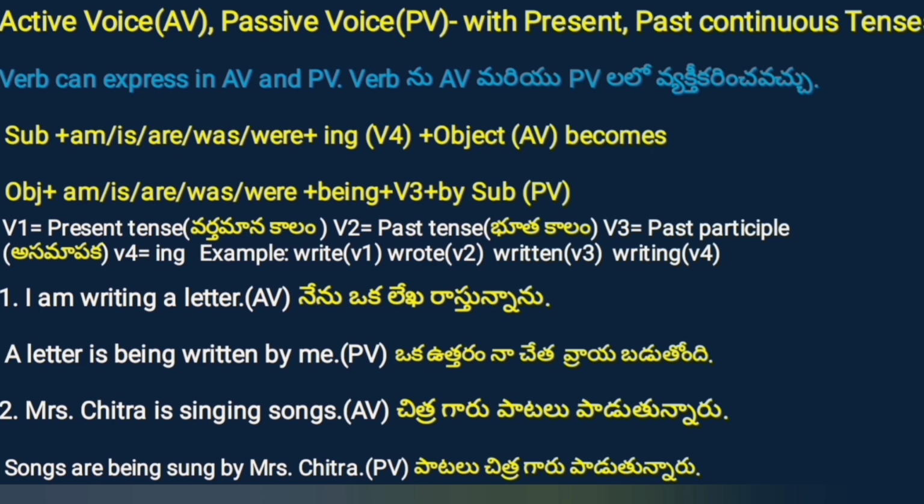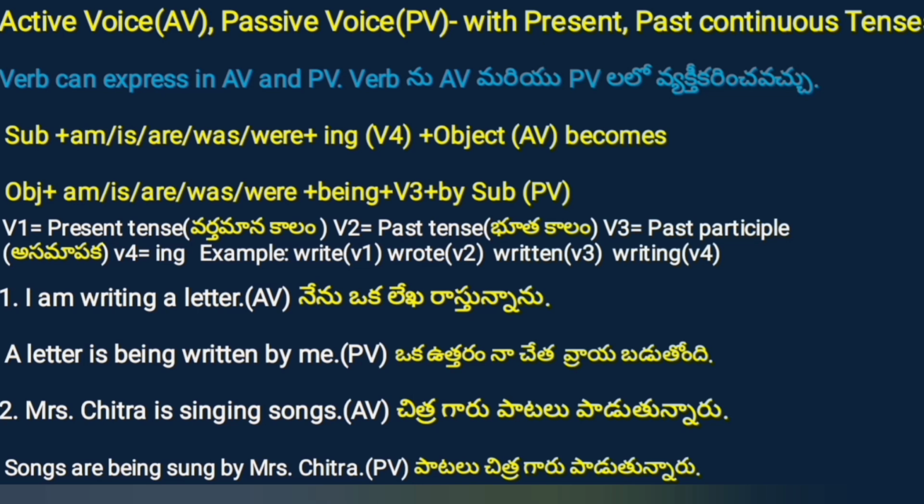If you have any doubt, check the above thumb rule. Subject plus am, is, or are, was, were plus ing form plus object. It is called active voice. Object plus am or is or are, was or were plus being plus V3 plus by subject. This one we call passive voice.